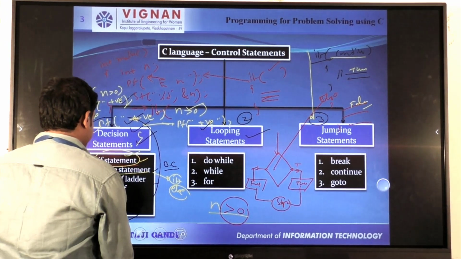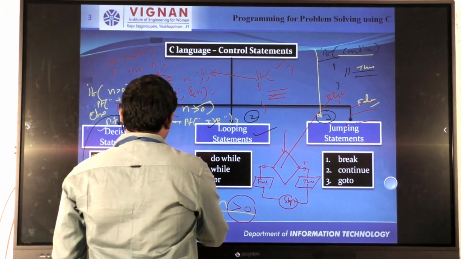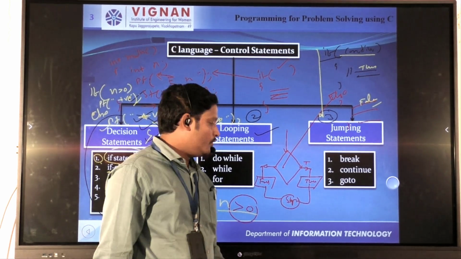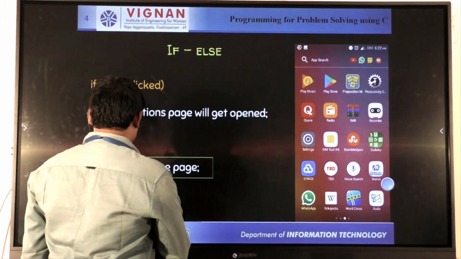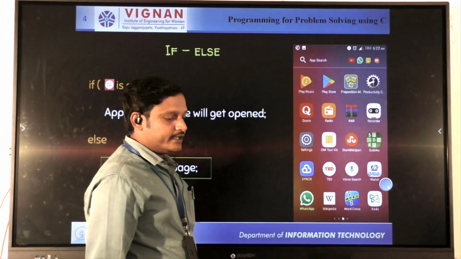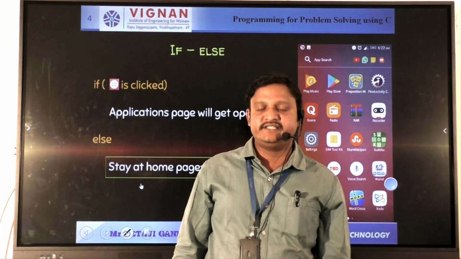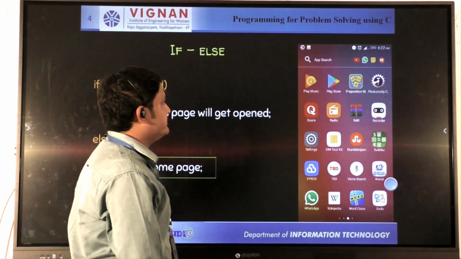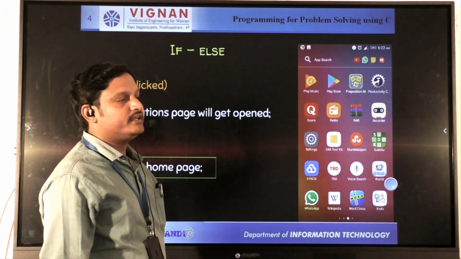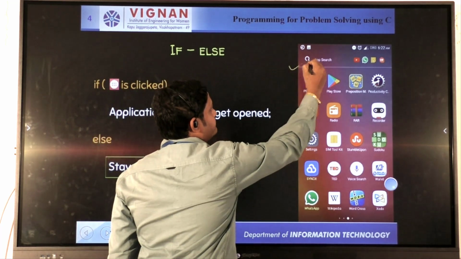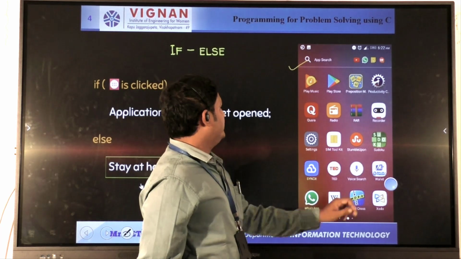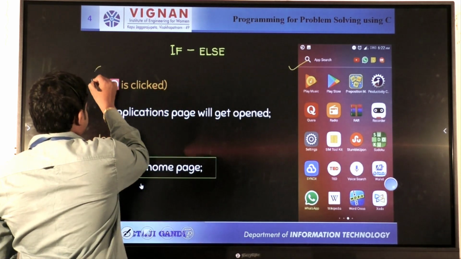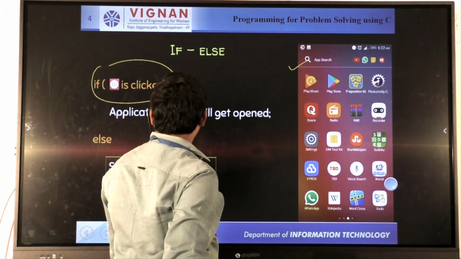So now the first two are completed. Simple if else statements are completed. Before going to the third statement, I want to discuss from a real time point of view where we can use these if else conditional statements in real time. This is your mobile. In this mobile, I want to apply the concept called a simple if else.